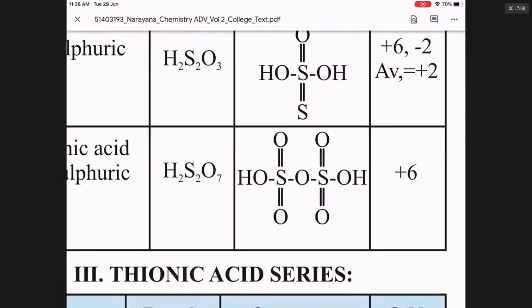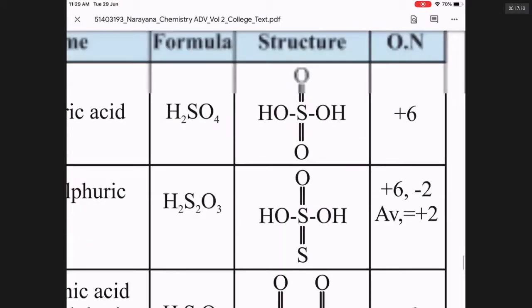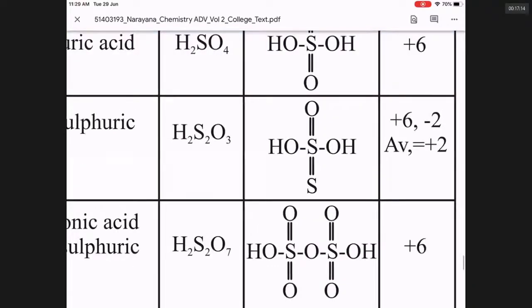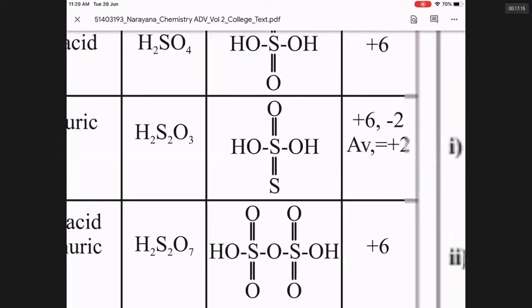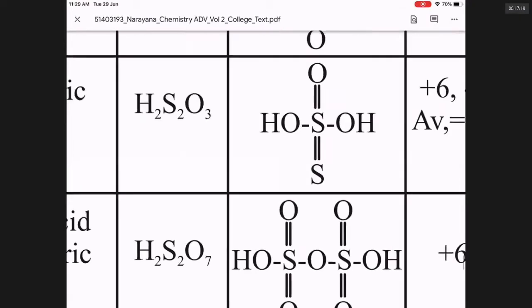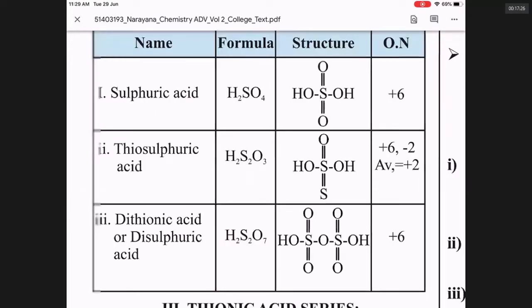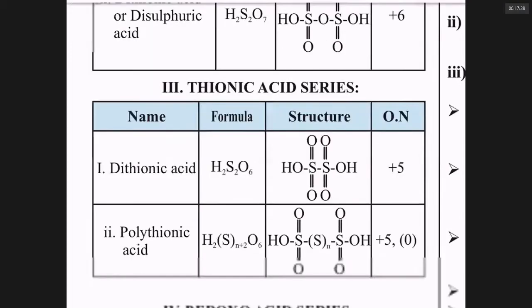Sir, in all these oxy acids, where they are ic acid, sulfur is +6. In this particular thiosulfuric acid, the terminal sulfur is -2, the central sulfur is +6. Average is of course +2. So these are three ic acids. I have shared this book, you can see yourself if you have bought. Only for advance, you may have to study it. For mains, no need to study all this.